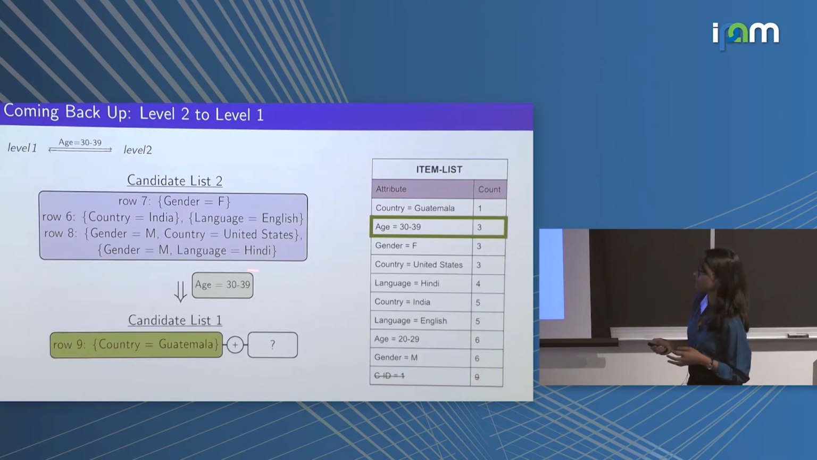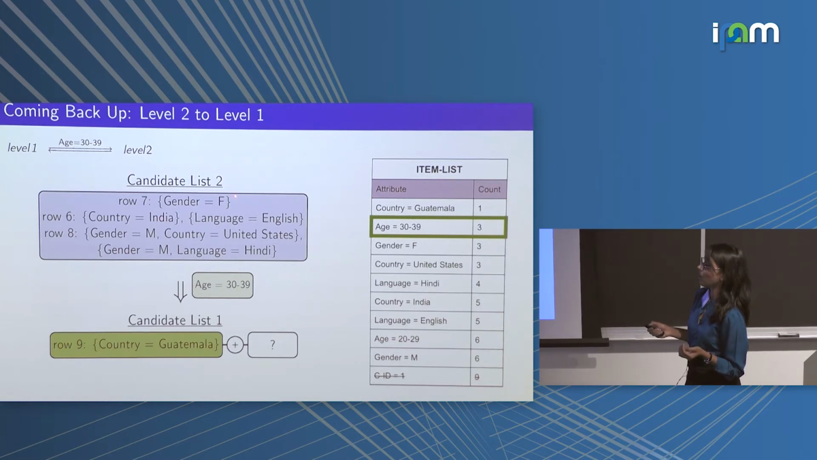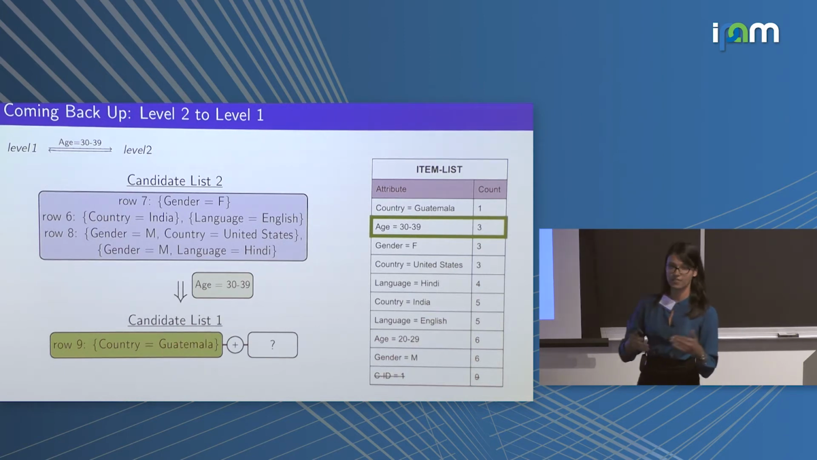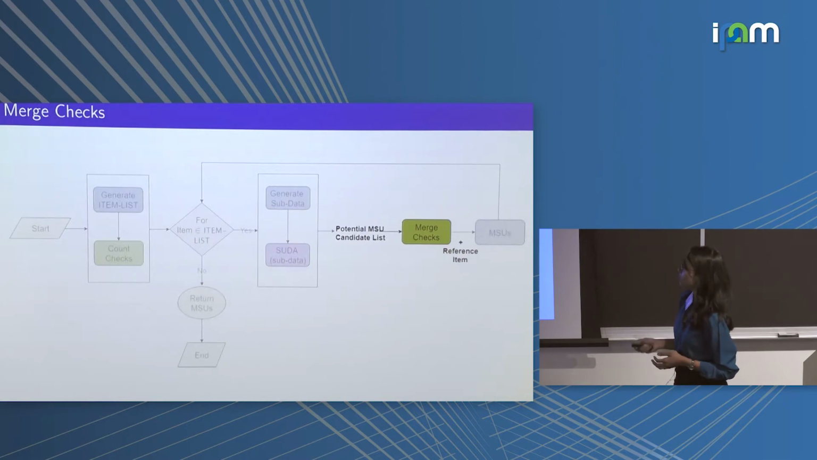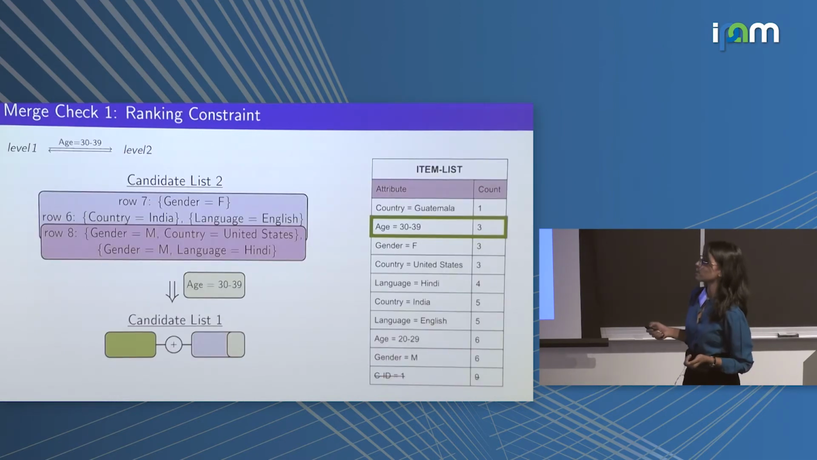So this is candidate list 2, and we want to see which items in our candidate list 2, when combined with our reference item, this time age, are able to uniquely identify rows, as well as follow the properties of an MSU. So we'll be deploying merge checks to do the same. The first merge check was a ranking constraint.